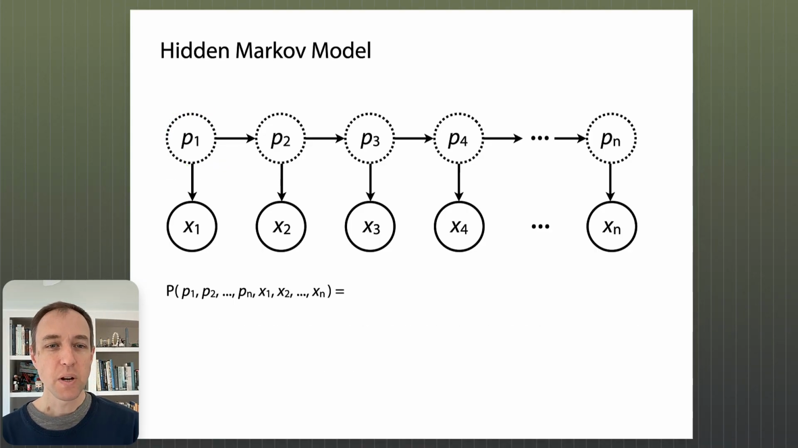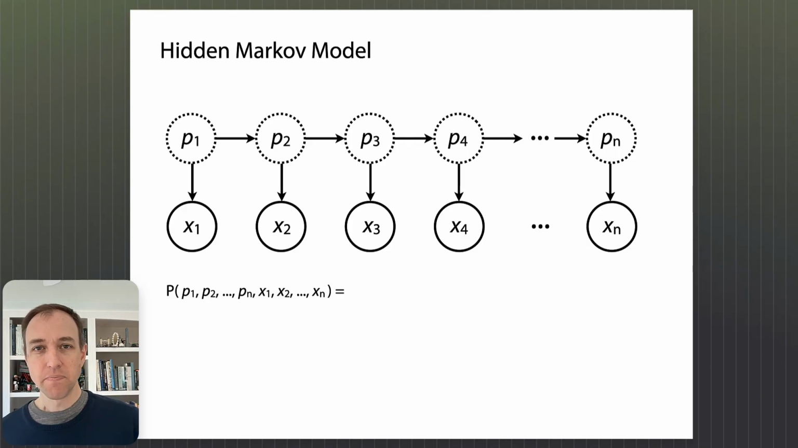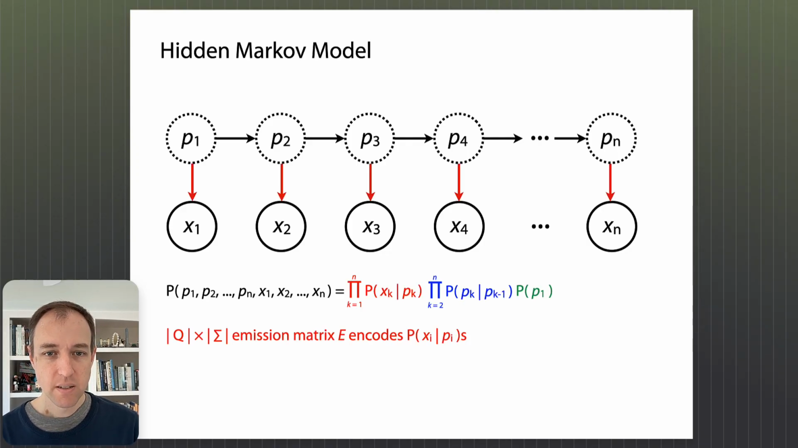Okay, so if we wanted to compute a great big joint probability of a path and an emission sequence, so this is the probability of p sub 1, p sub 2, all the way up to p sub n, and x sub 1, x sub 2, all the way up to x sub n, so that's the states, and then the emissions. We could do it by forming a product, and we can think of the terms of this product as being of three kinds.